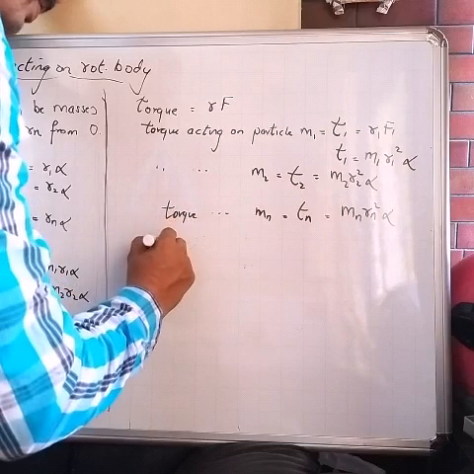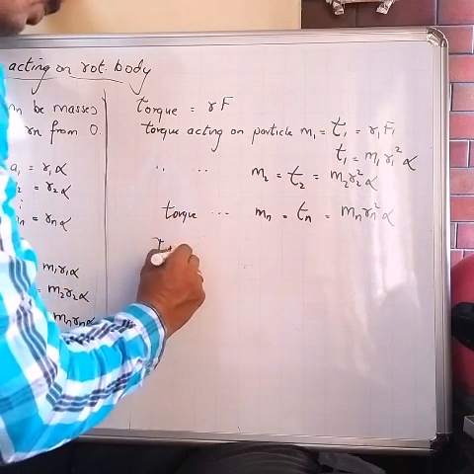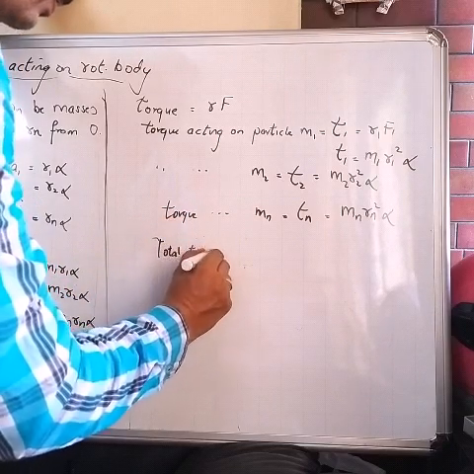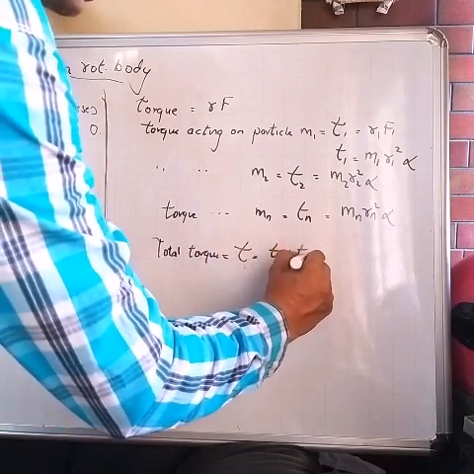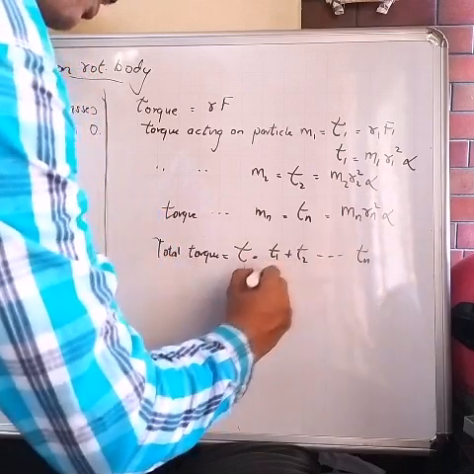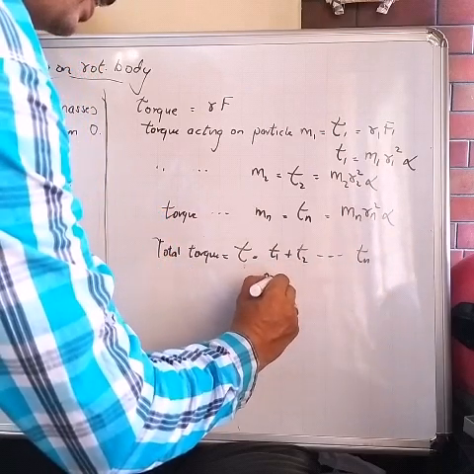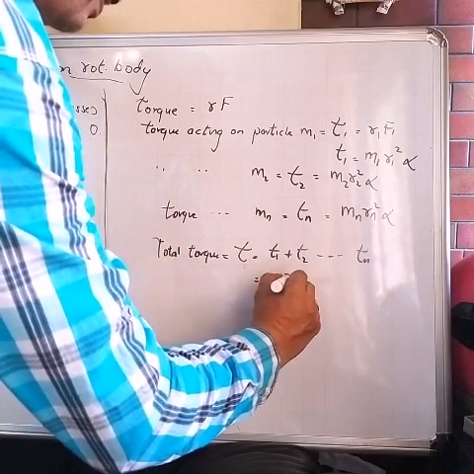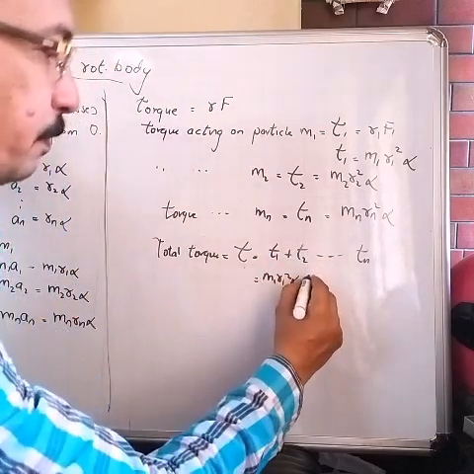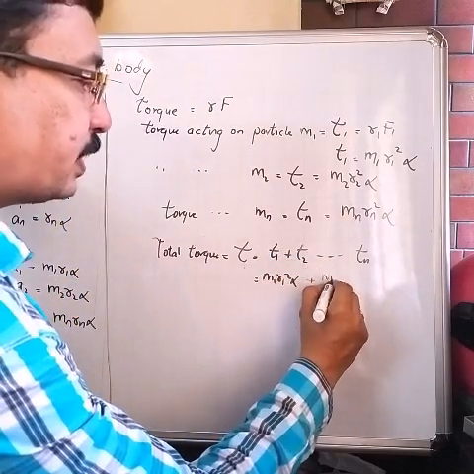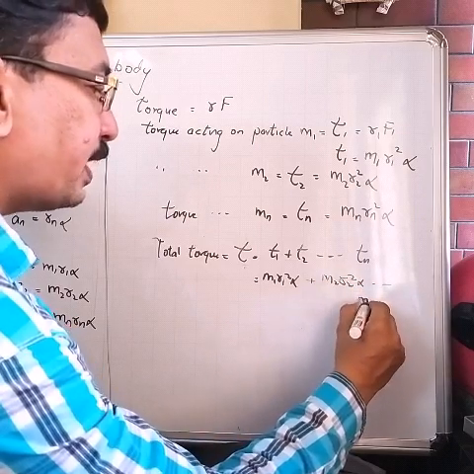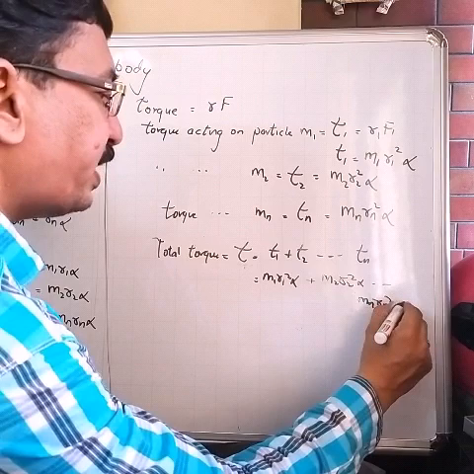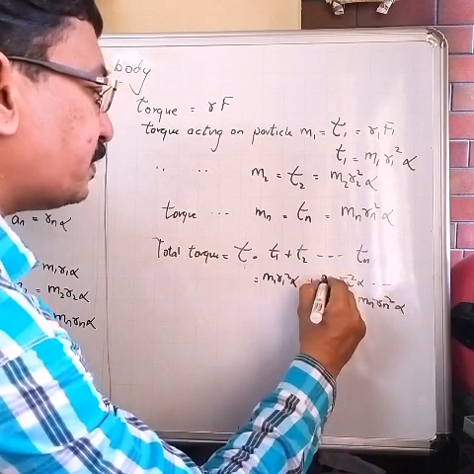Now the total torque can be written as tau equal to tau 1 plus tau 2 up to tau n, or I take m1 r1 square alpha plus m2 r2 square alpha up to mn rn square alpha. Is it clear?